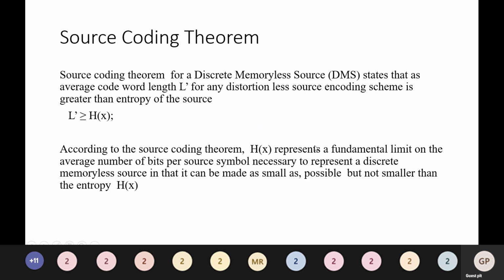According to the source coding theorem, H of X represents a fundamental limit on the average number of bits per source symbol necessary to represent a discrete memoryless source, in that it can be made as small as possible but not smaller than the entropy H of X.